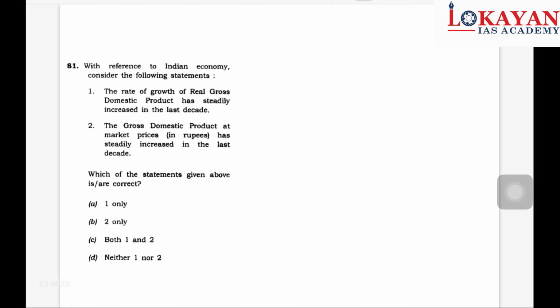Next question, again similar to the previous one, where we understood the difference between GDP growth rate and GDP. The rate of growth of real domestic product has steadily increased in the last decade. Rate of growth of GDP. Now here are two scenarios. This question was asked in 2015.